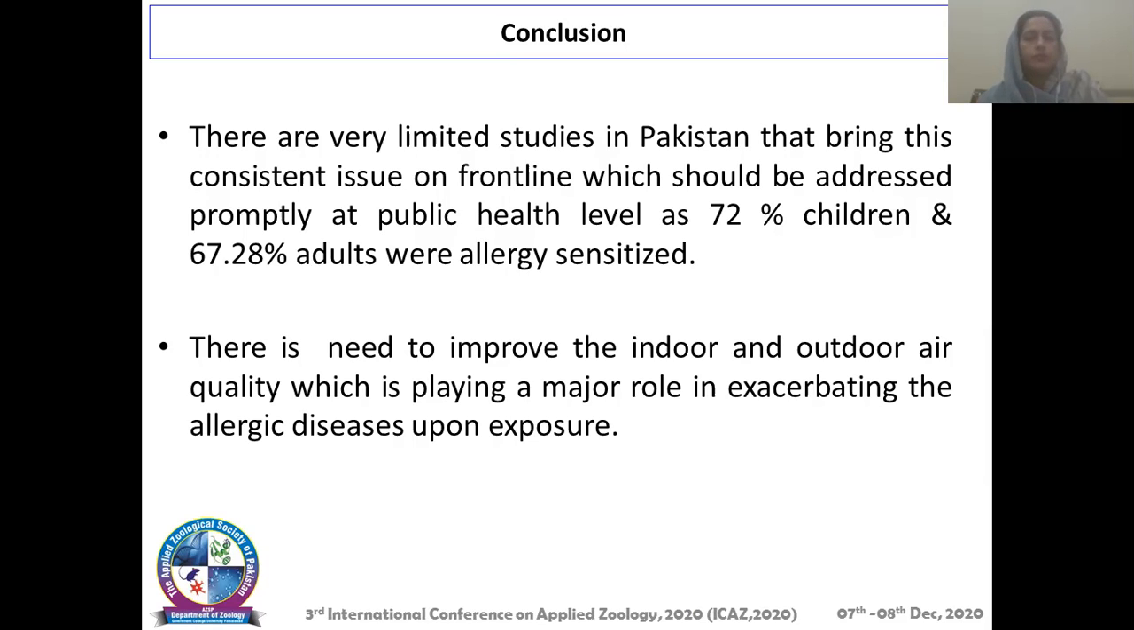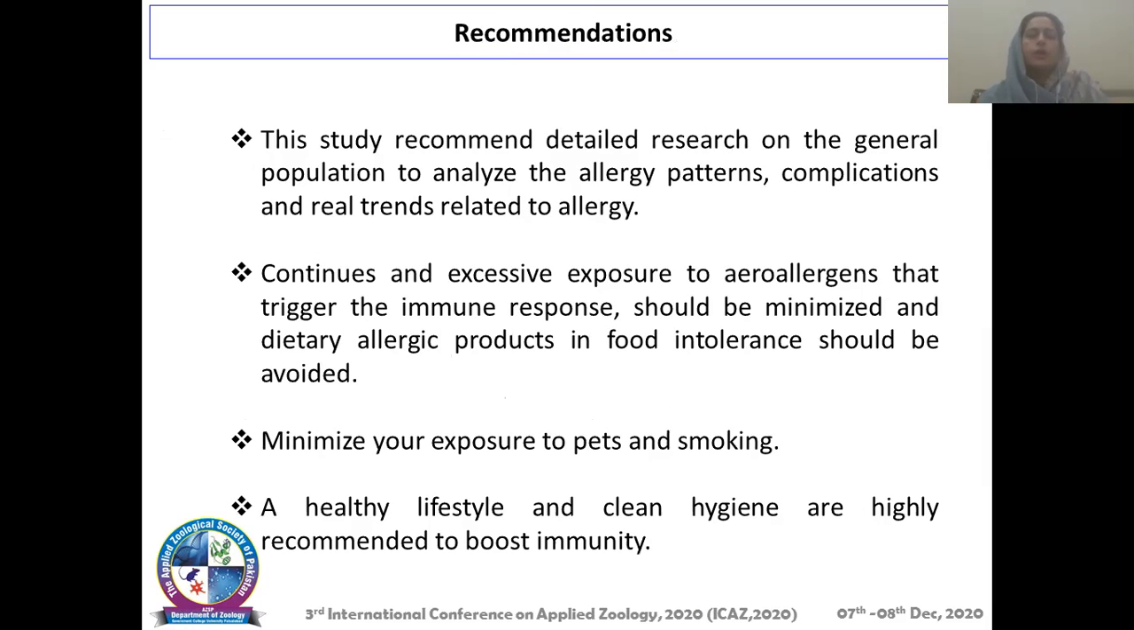There is a need to improve indoor and outdoor air quality, which plays a major role in exacerbating allergic diseases upon exposure. This brief study recommends detailed research on the general population to analyze allergy patterns, complications, and real trends related to allergy. Continuous and excessive exposure to aeroallergens that trigger the immune response should be minimized, and allergenic dietary products and food intolerances should be avoided. Minimize your exposure to pets and smoking. A healthy lifestyle and clean hygiene are highly recommended to boost immunity. Thank you so much.